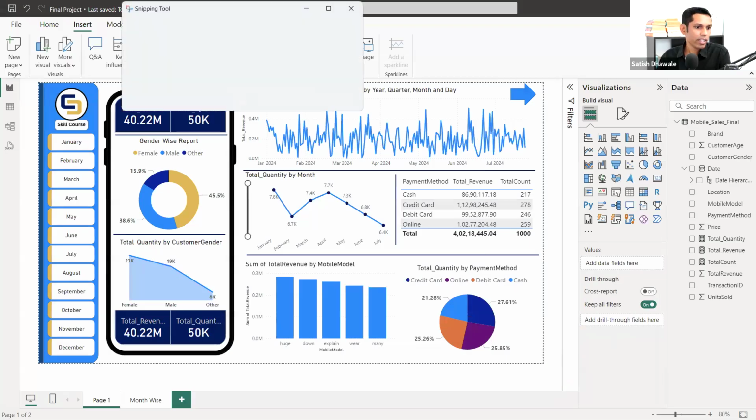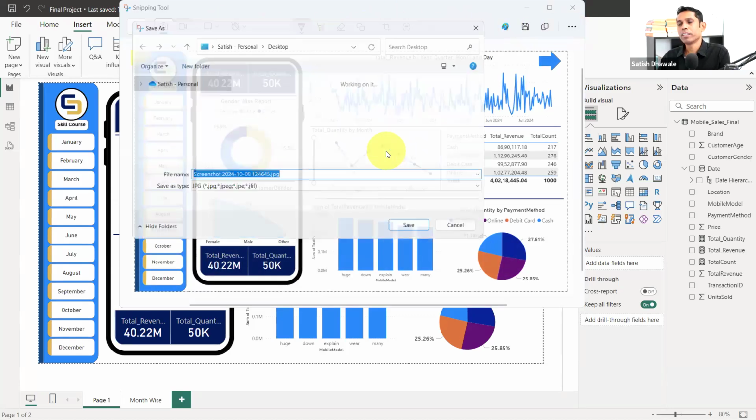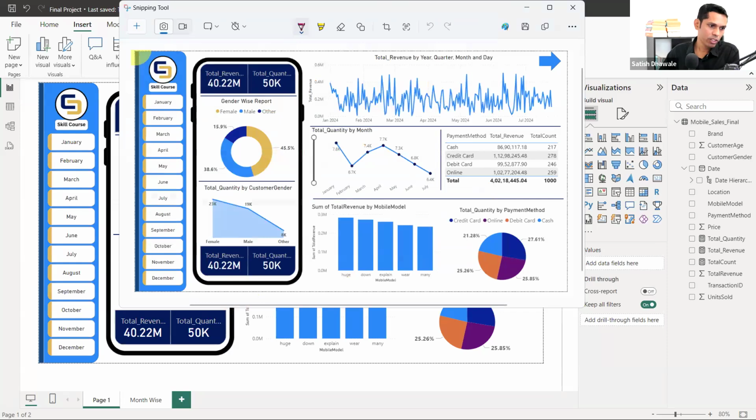So this is the dashboard that I got in the screenshot. Now I'll do one thing. I'll copy this or I'll save this. First, let's save it. You can upload it directly on LinkedIn, but before uploading on LinkedIn, let me show you. Save this dashboard. Okay, now you need to write some script. So take help from ChatGPT.